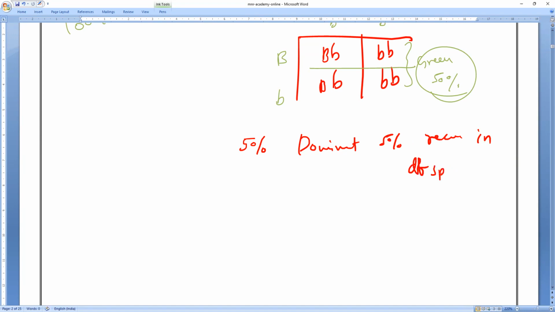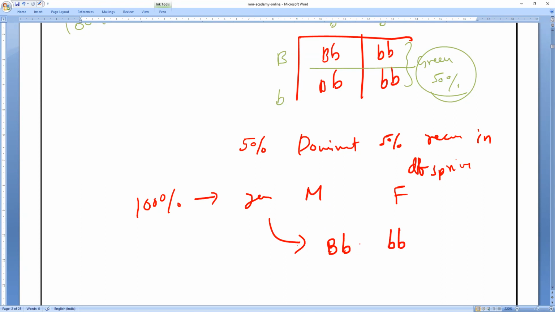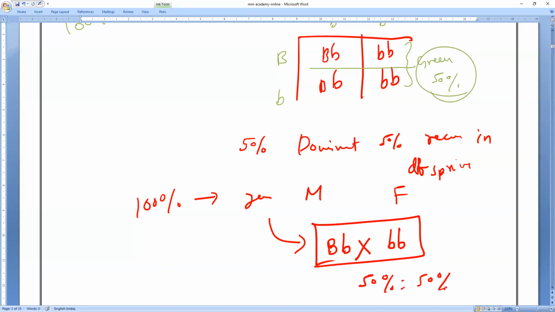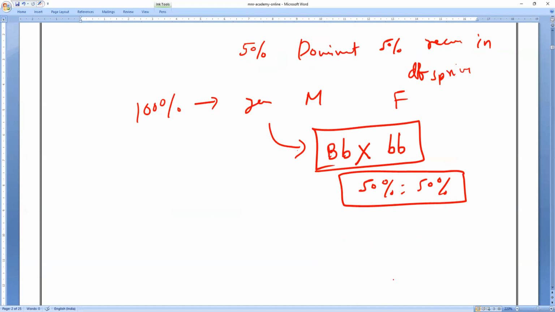The 100% possible genotypes, male or female, whatever it is, the only possibility is capital B, small b, and small b, small b. Only this cross alone will always give you 50:50. Always keep it in mind.